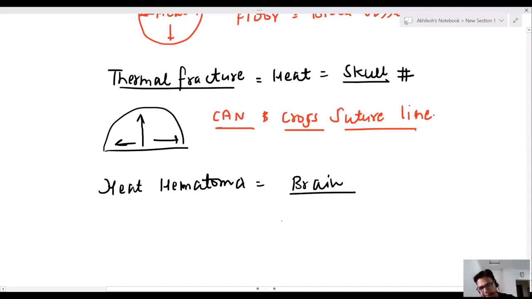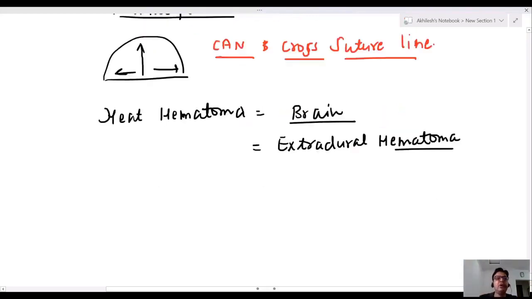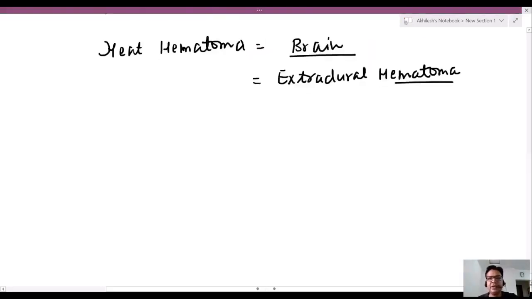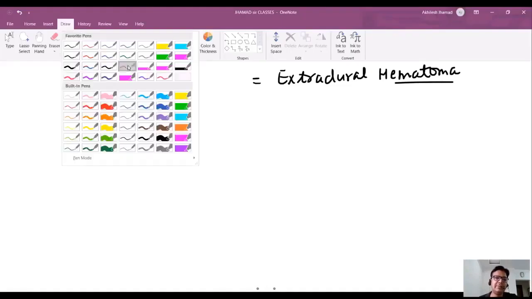This hematoma is an extradural hematoma. This is known as heat hematoma. So, due to heat, I have told you heat rupture is a muscle rupture with irregular margins, with blood vessels and nerves intact. Thermal fracture is a fracture of the skull bone from inside. It can cross the suture line. Heat hematoma is a hematoma of the brain. It is always extradural in nature.